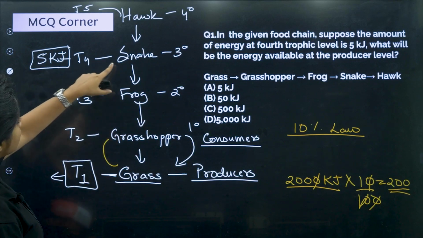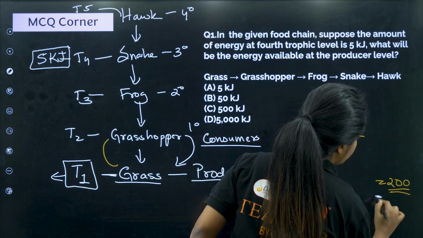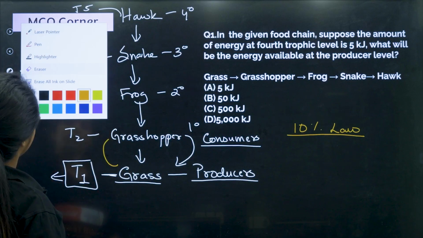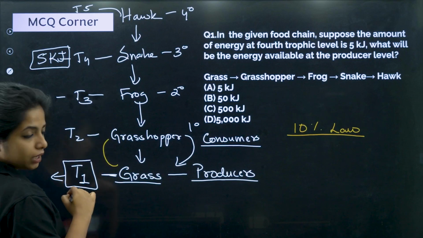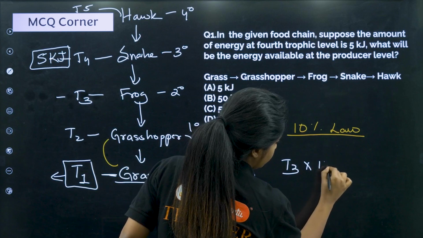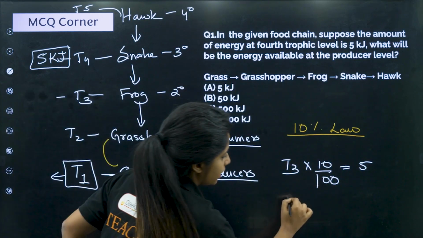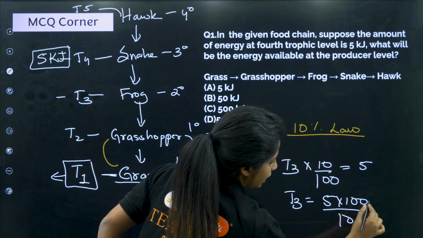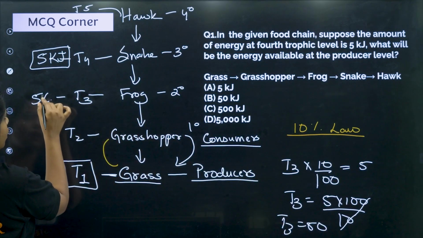So here it is given that T4, that is the snake, has 5 kilojoules of energy. How will you find out the energy in the grass? We have to find that. Suppose we have to find T3 first, then we will come to T2, then T1. What is T3 over here? Whatever the T3 content is, into 10% divided by 100 is equal to 5. So the energy available at T3 is 5 into 100 divided by 10. What do I get? Basically, T3 has 50 kilojoules.